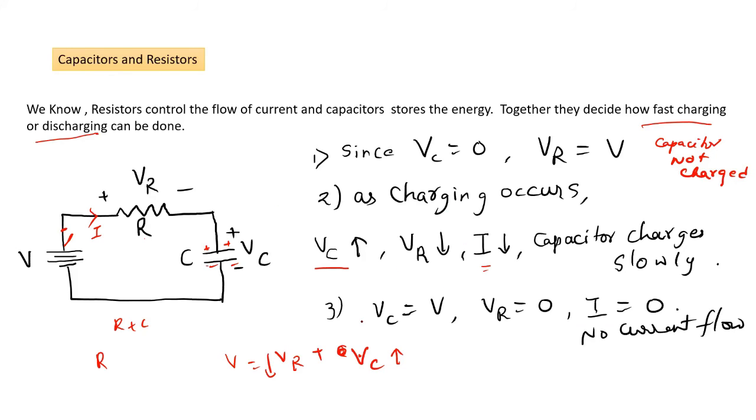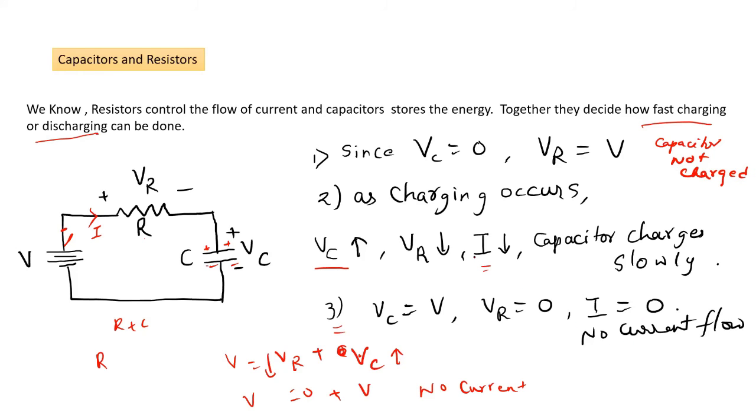So initially there is faster charging, then a stage will come when the capacitor will slowly charge, and finally it will stop. There is no more current flow when VR is equal to 0 and Vc is equal to V. Okay. So that is the third stage: Vc becomes V, VR becomes 0, and I will be 0, there is no current flow.